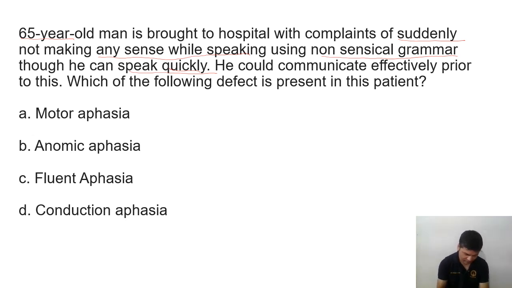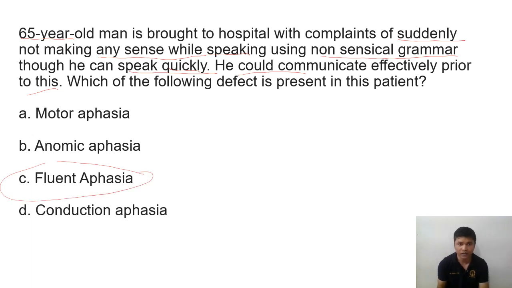So we can say clear cut answer is, he could communicate effectively prior to this, but now he is speaking quickly and it is not making any sense. Means he is talking irrelevantly. So the answer here will be fluent aphasia.